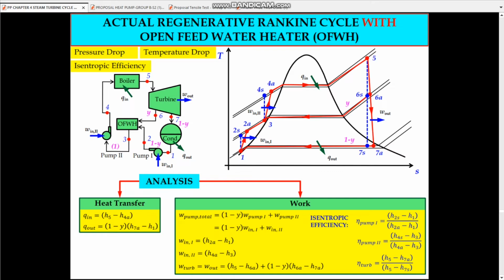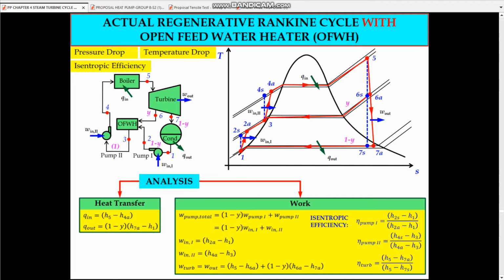Now for the actual regenerative Rankine cycle, we need to consider pressure drop, temperature drop, and isentropic efficiency for the pump and also the turbine. So the efficiency is not equal to 100%.